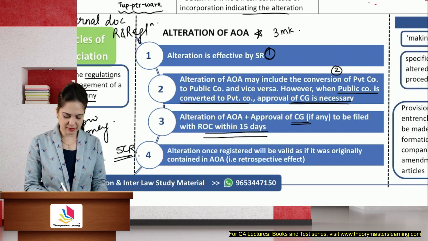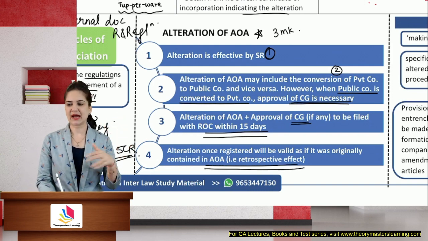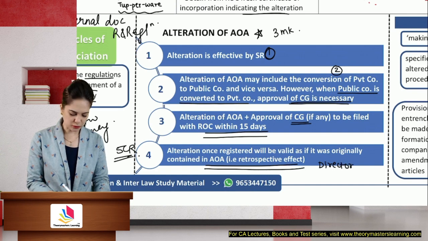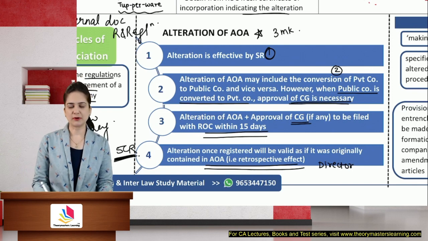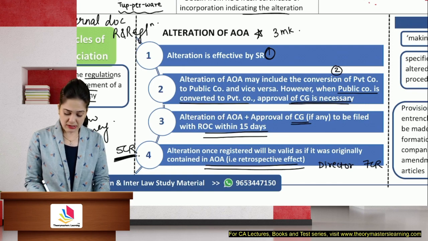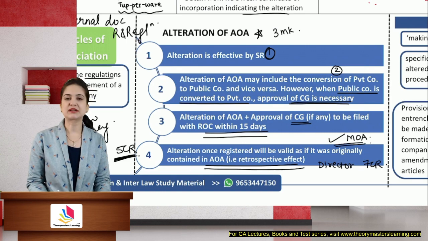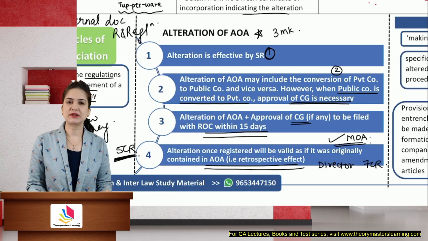Alteration once registered, it will be as if it always existed in the articles. It will have a retrospective effect. So it will be as if you were always authorized to perform that act. Now let's say that the director of the company borrowed beyond 5 crores. Now they could not borrow beyond 5 crores except with the approval of the shareholders. Now they borrowed 7 crore rupees without the approval of the shareholders. Since the company was authorized to borrow by the memorandum, this is not ultra vires the memorandum, it is only ultra vires the articles. It can be ratified, or we can alter the articles and confirm this act.